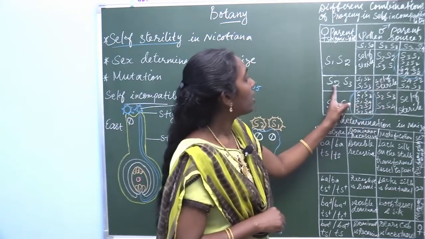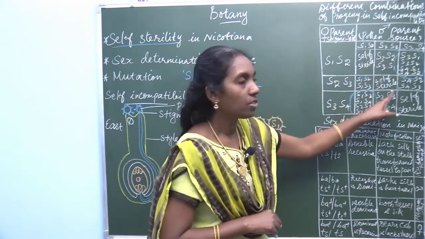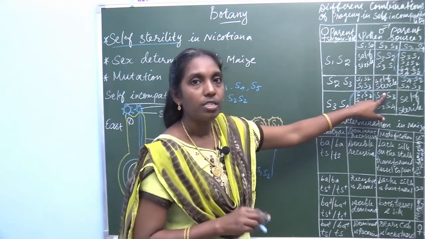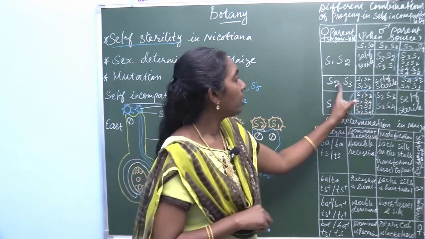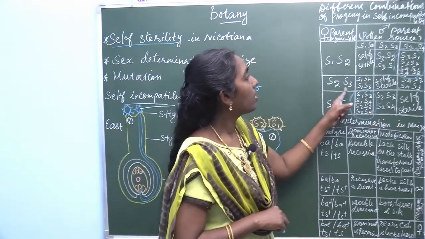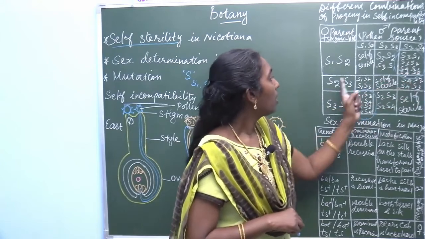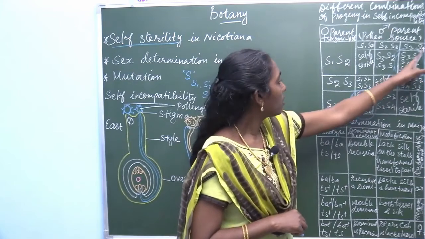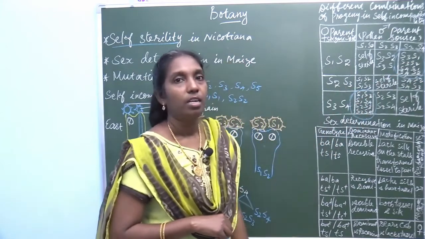Then this condition S2, S3 and S2, S3 is a homozygous condition. Homo means same condition, so self-sterile. And here S2, S3 with S3, S4 gives S4, S2 and S4, S3.